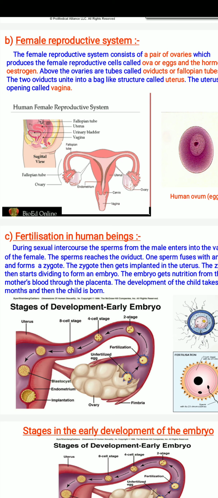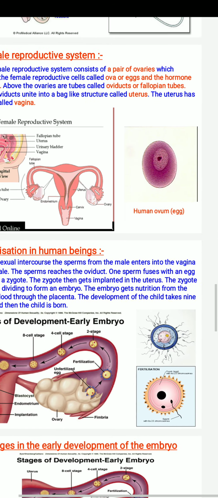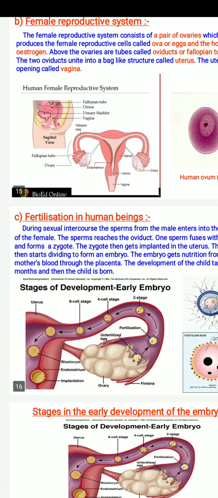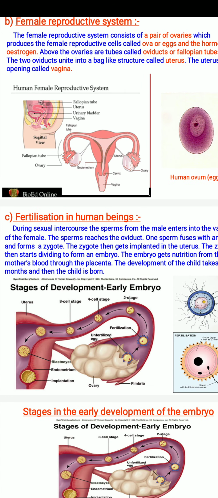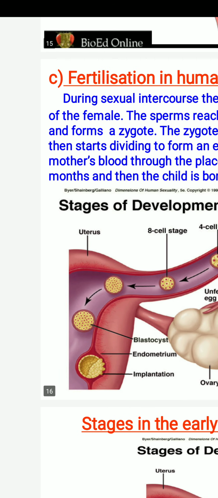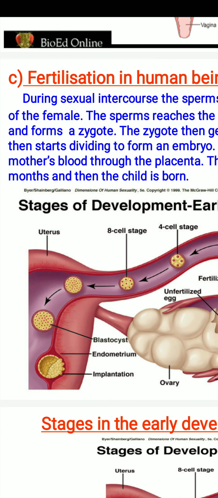The embryo gets nutrition from the mother's blood through the placenta. Placenta is a special tissue which provides nourishment to the embryo. The development of the child takes place in 9 months and then the child is born. This is the whole process of fertilization. From the ovary, the egg reaches the fallopian tube, and from the uterus, the sperm reaches the fallopian tube, and there is fertilization in the fallopian tube.